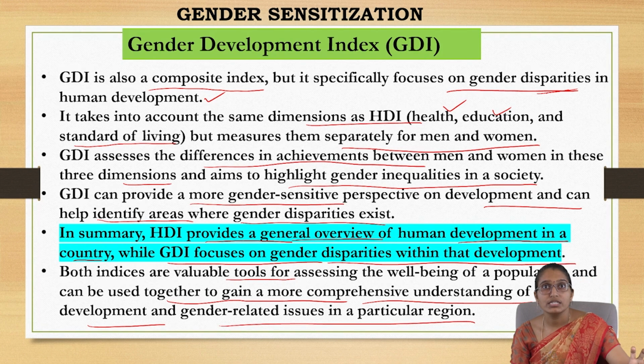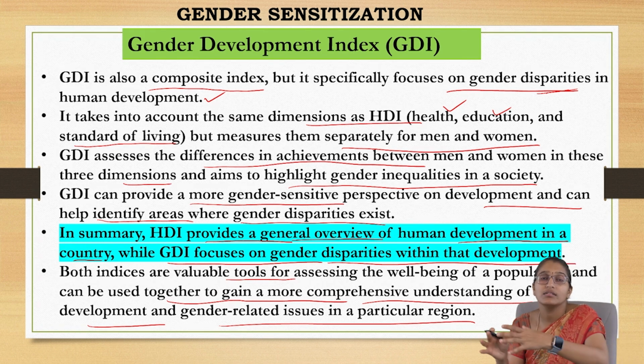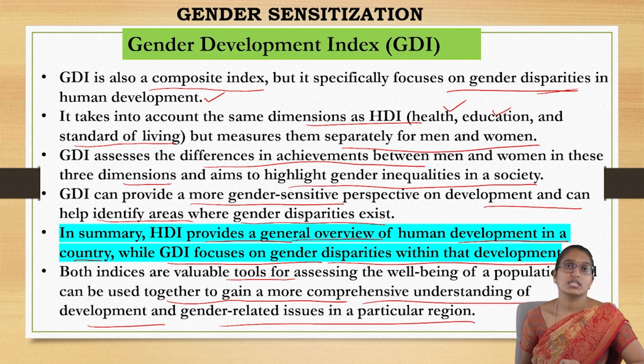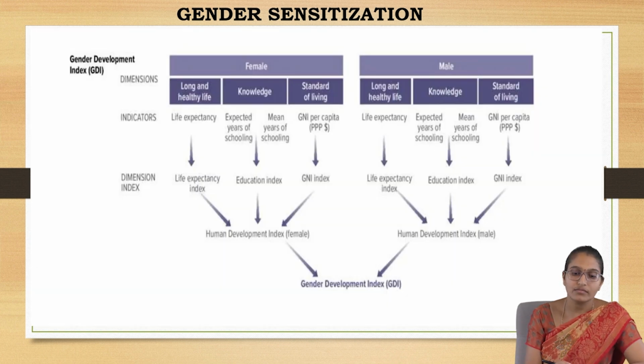So, in a particular region, what are the issues that exist, and what are the problems in undergoing development? Where is it lacking, and why are all genders not developed? This gives the idea about where the problems and issues are generated with respect to each gender.